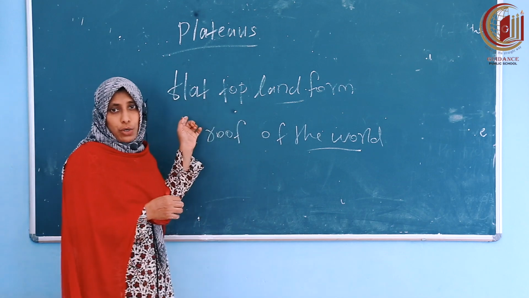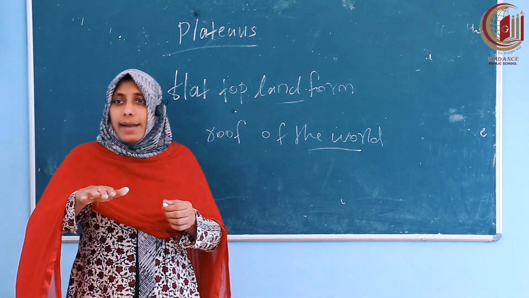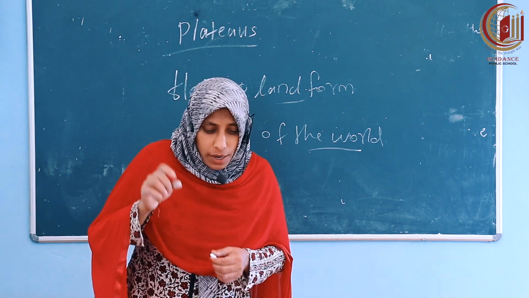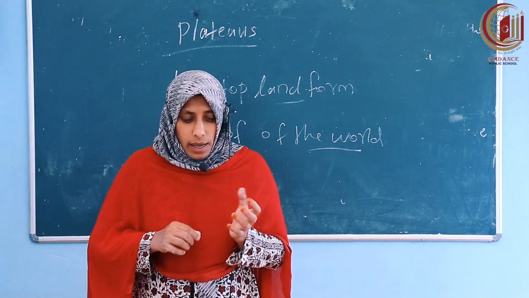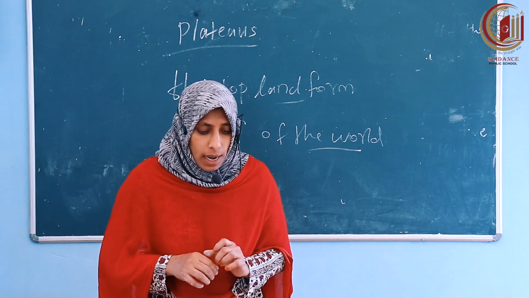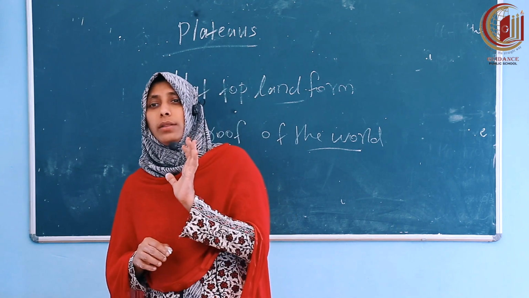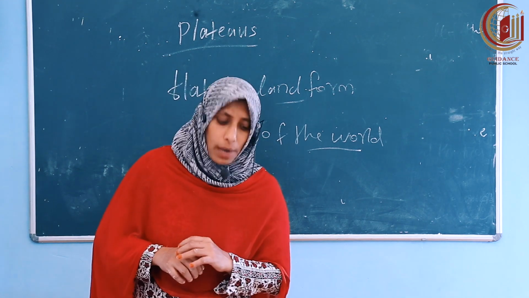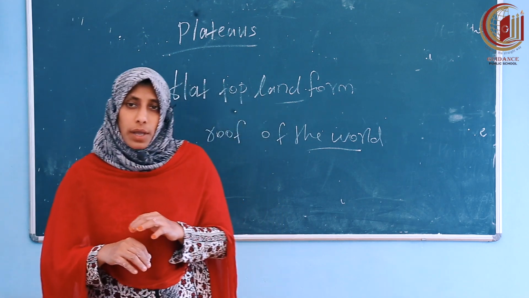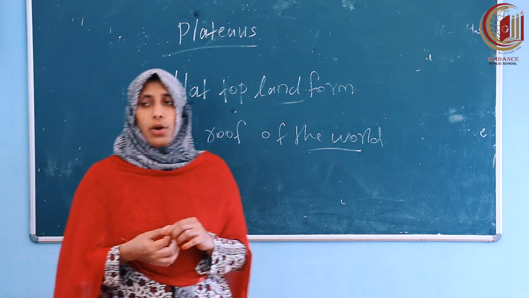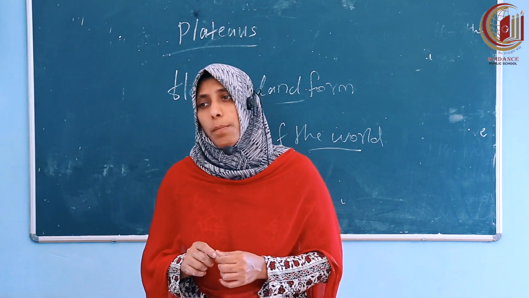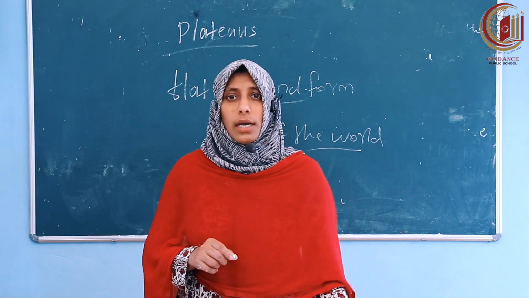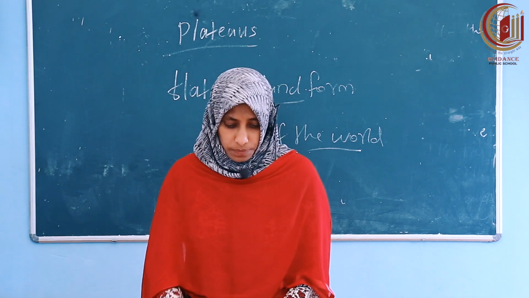Next, plateaus are flat-topped land that rises sharply from the surrounding land. The Tibetan plateau in the Himalayas is the highest plateau in the world, and the Deccan plateau in southern India is a very old plateau. Also, plateaus have rich deposits of minerals. That's all about plateaus.